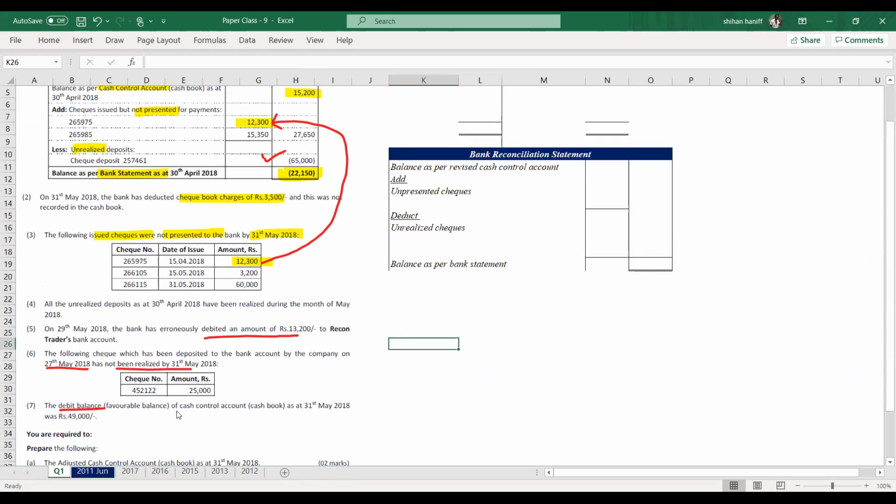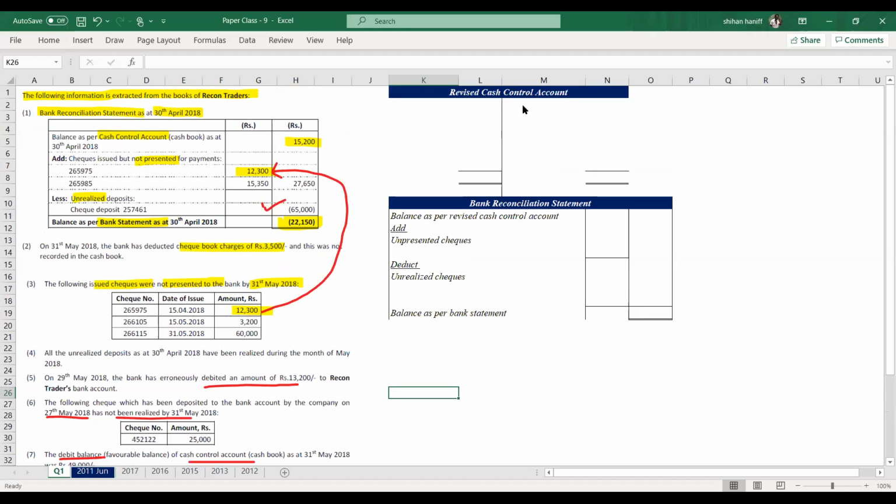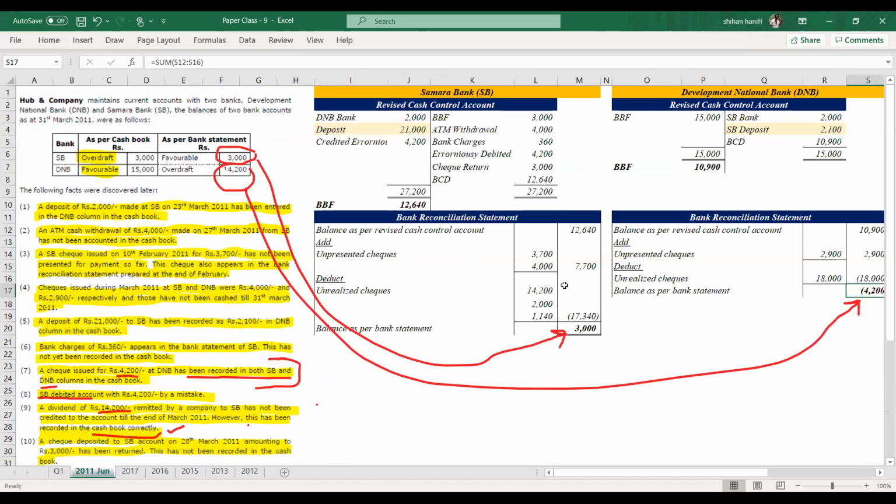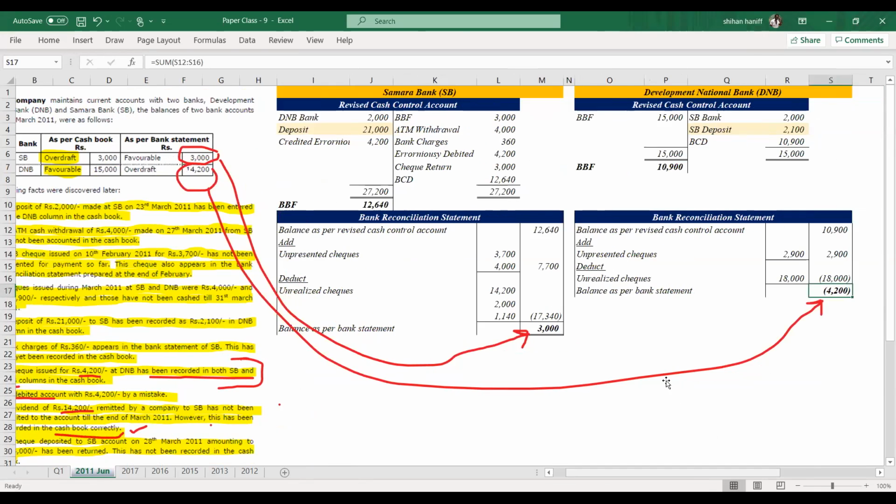The debit balance of cash control account is 49,000. Right. So shall we start? Draw the revised cash control account and bank reconciliation statement. If you have this, this is the previous question. If you didn't copy this, take a screenshot of this.